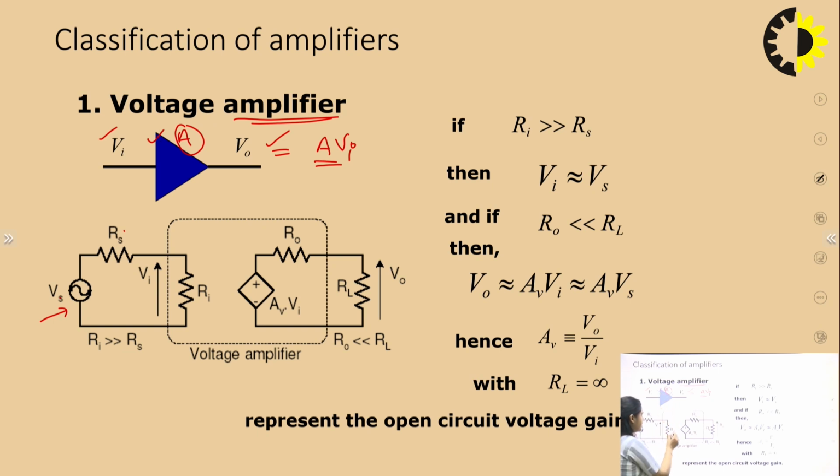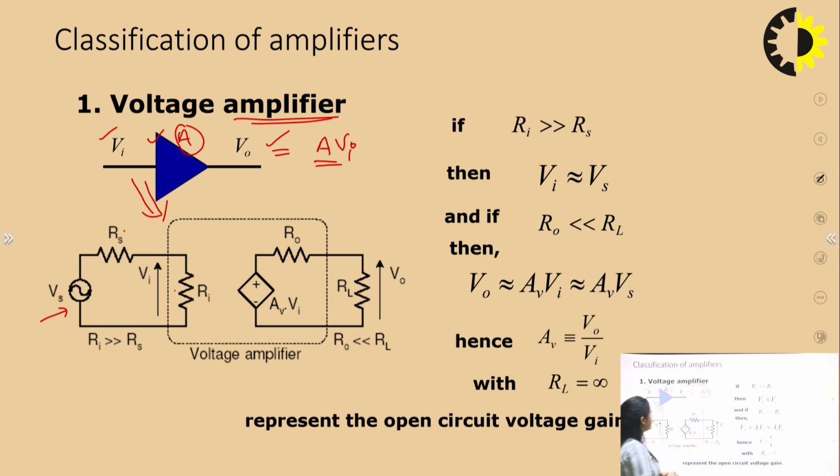This Ri represents the input impedance of the amplifier, and here this is the voltage signal Vi, which we have drawn from this voltage source Vs. So this is how we can represent the input part. This is the modeling of input, where we have replaced the input port by its equivalent resistor and the voltage signal. Now come to the output side.